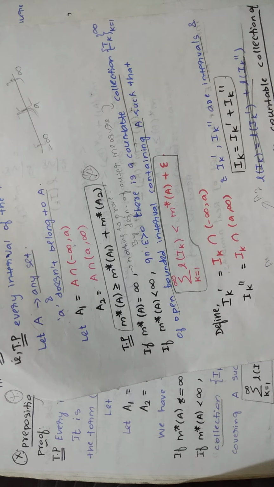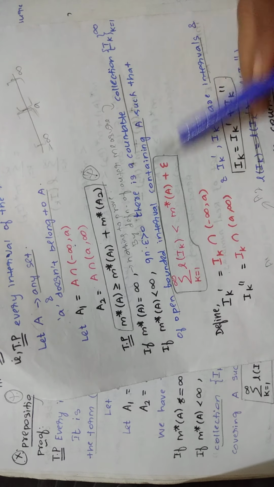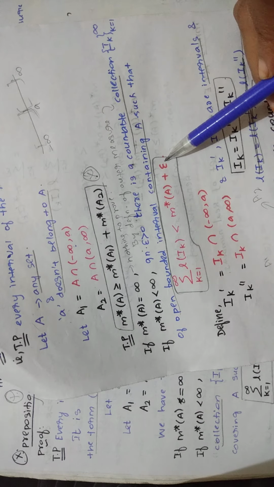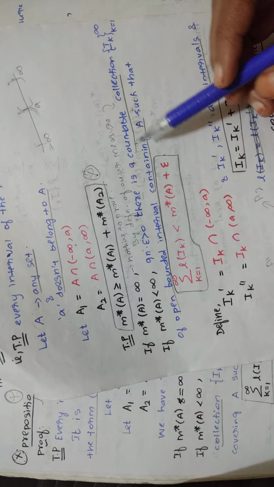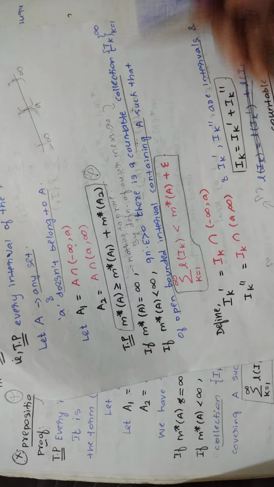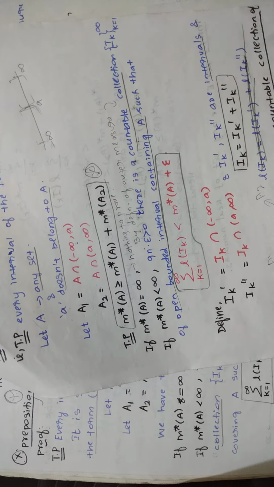So here you have to write: given epsilon. By the definition of outer measure, you are writing these three lines. Given epsilon greater than 0, there is a countable collection Ik, k equal to 1 to infinity, of open bounded intervals containing A such that this.